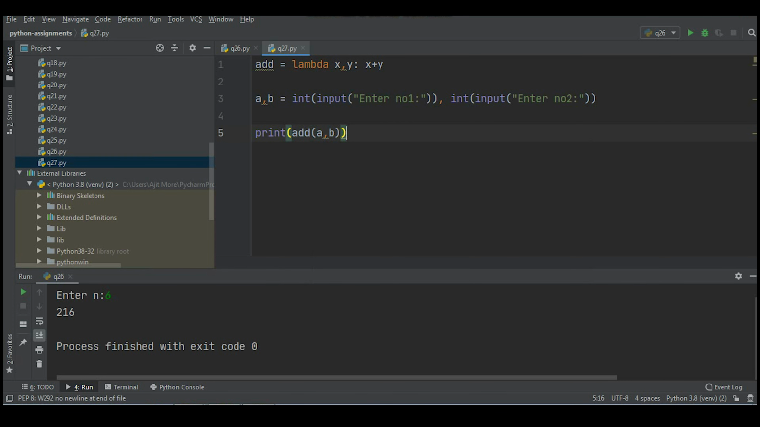Is it clear to you? So how this lambda function is defined: lambda, which is the keyword, after that the list of parameters comma separated, colon, and then one single expression, that is the limitation of a lambda function. And then we are storing the reference of this anonymous function in one variable, add. Now I'll run this code.